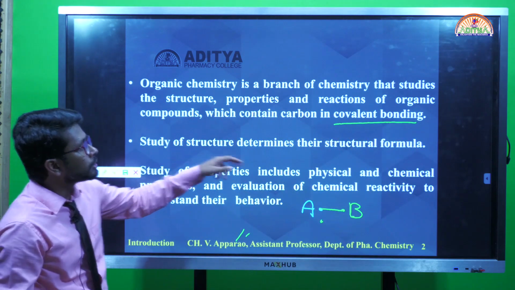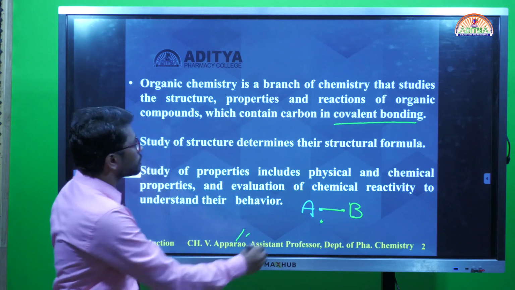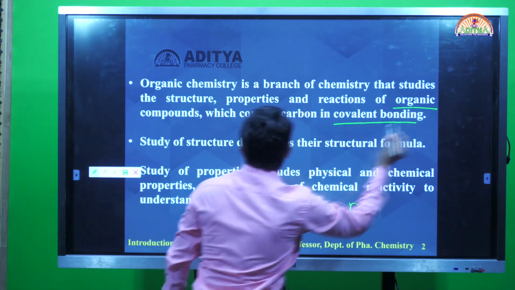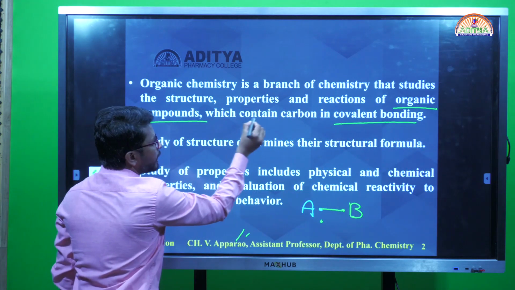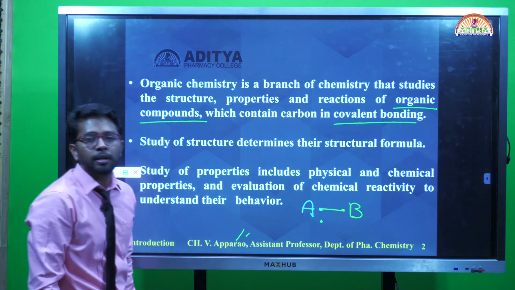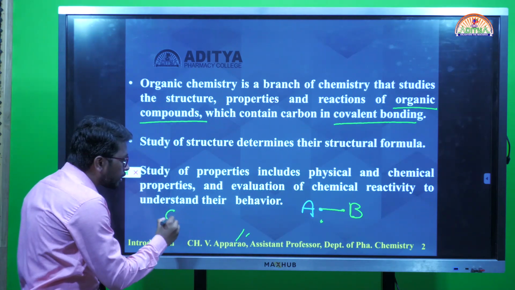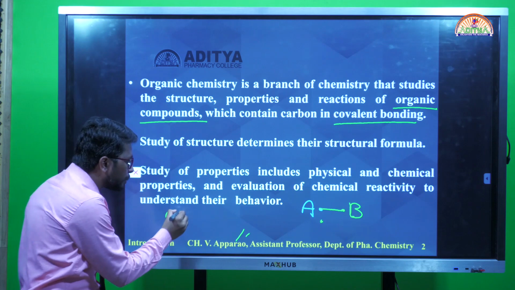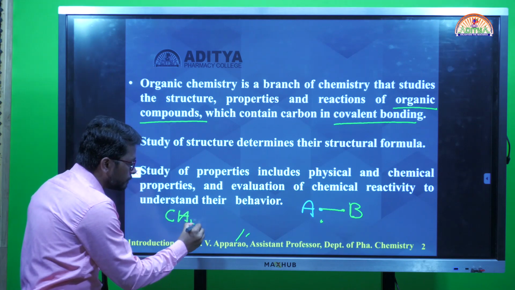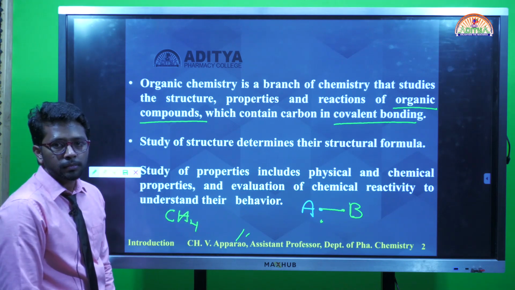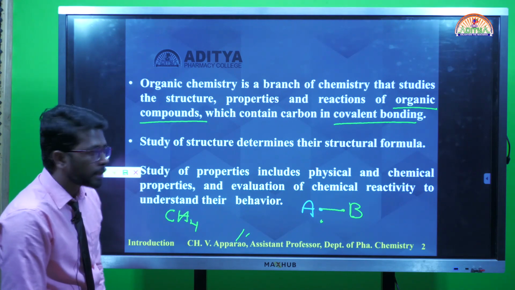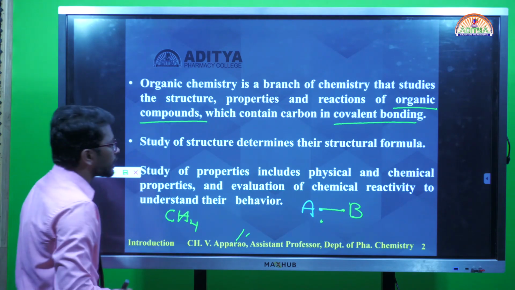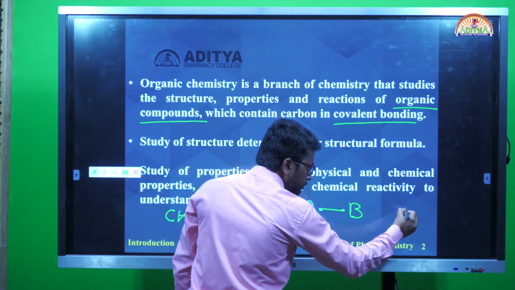Now the point is organic compounds which contain carbon in covalent bonding. For example, the best example is methane. If I want to see the structure of methane itself, let me see.